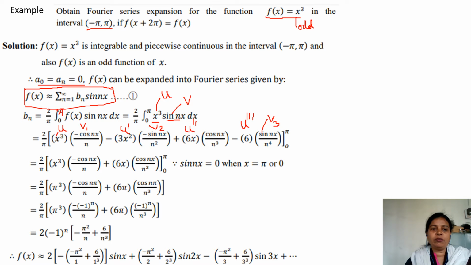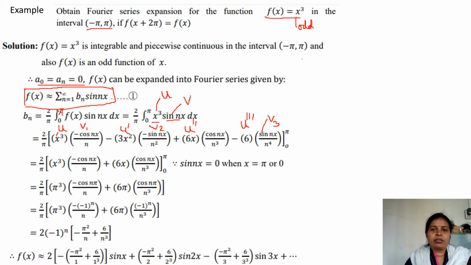So first integration of sin nx, this is second integration of sin nx, minus sin nx upon n square, and this is third integration. Again the sign, when you will integrate sin, minus sign will come, so it becomes positive cos nx upon n cube. 1 n always increases in the denominator after integration. Again minus sign as given in the formula.